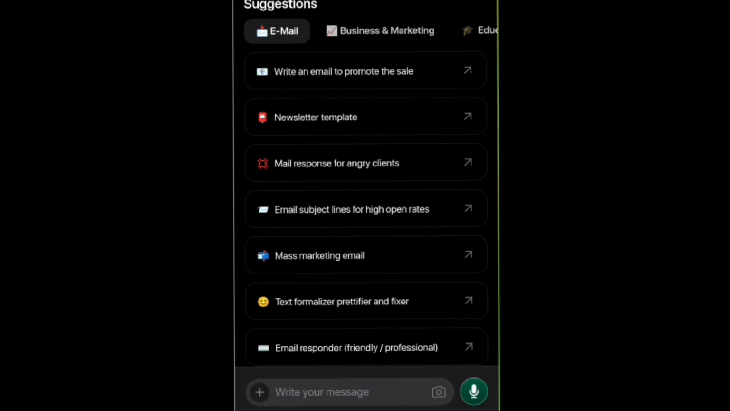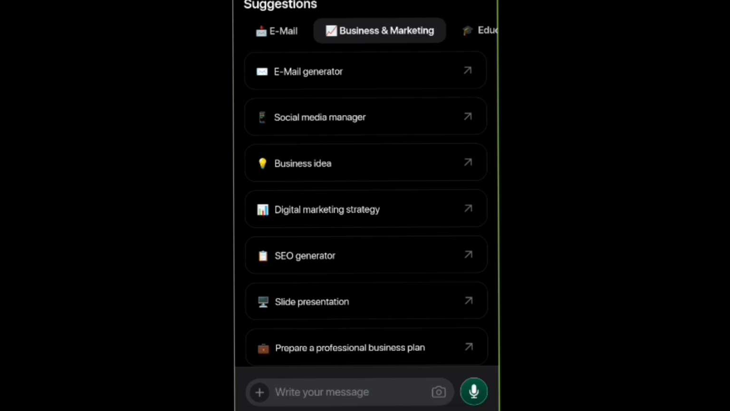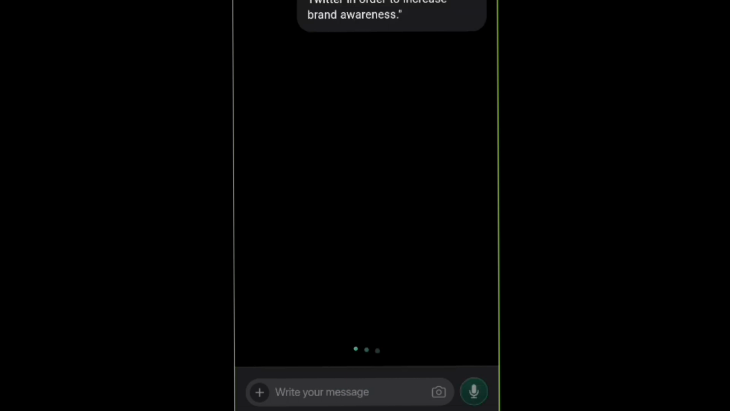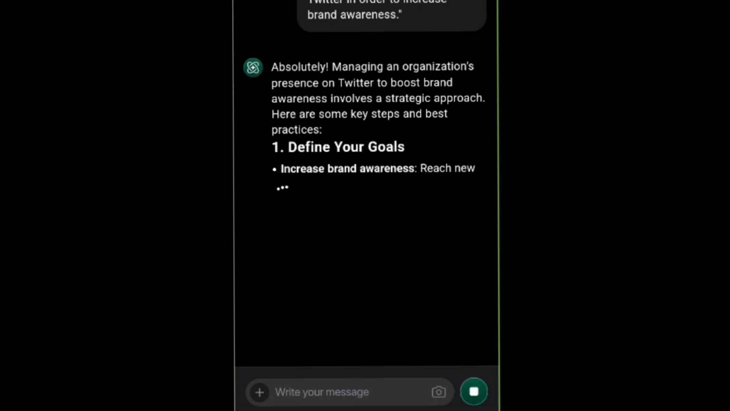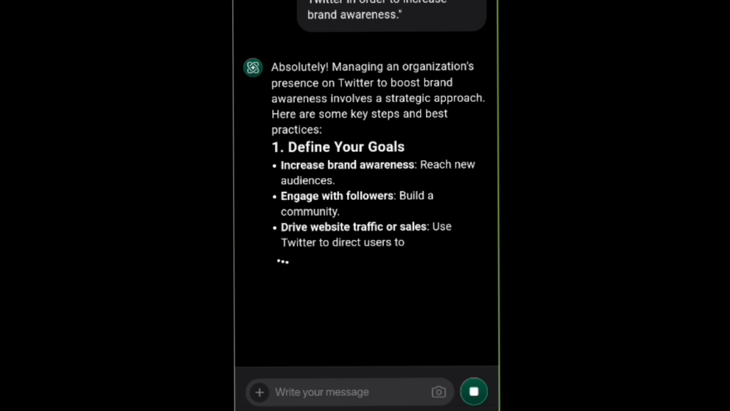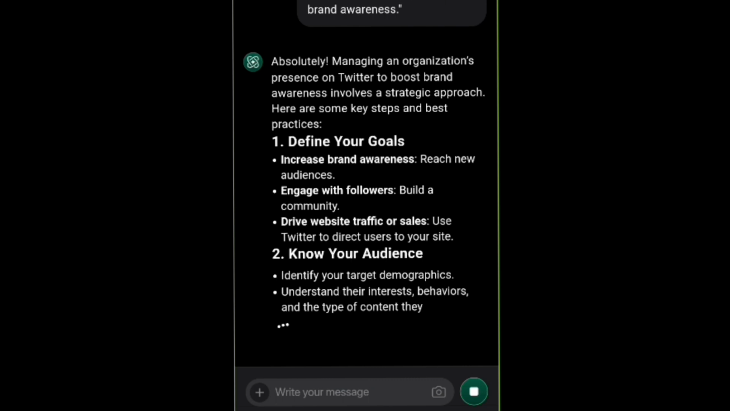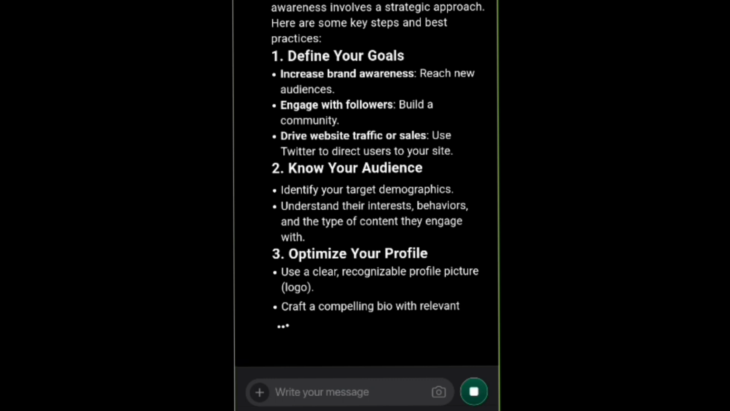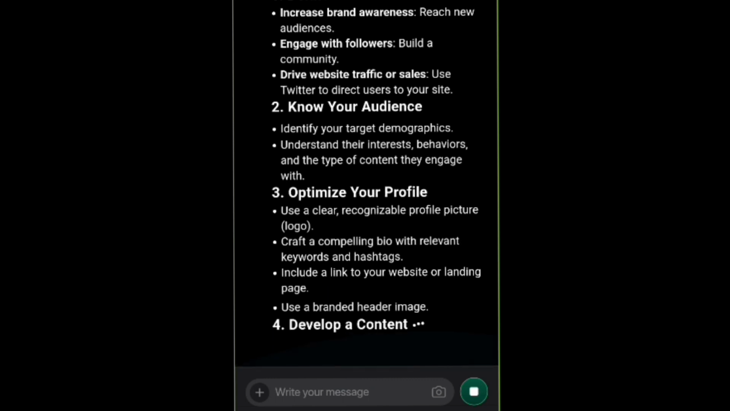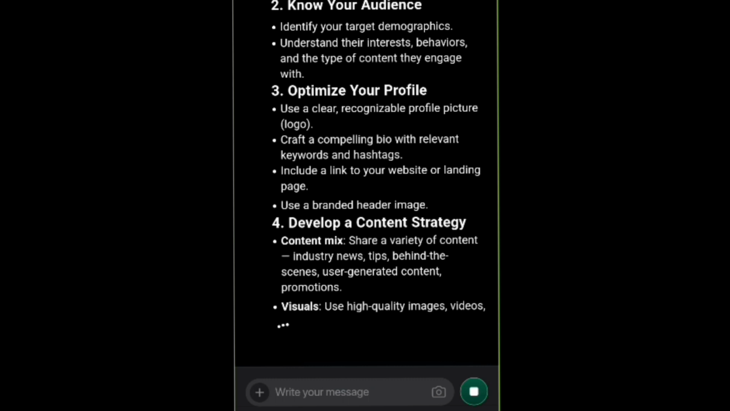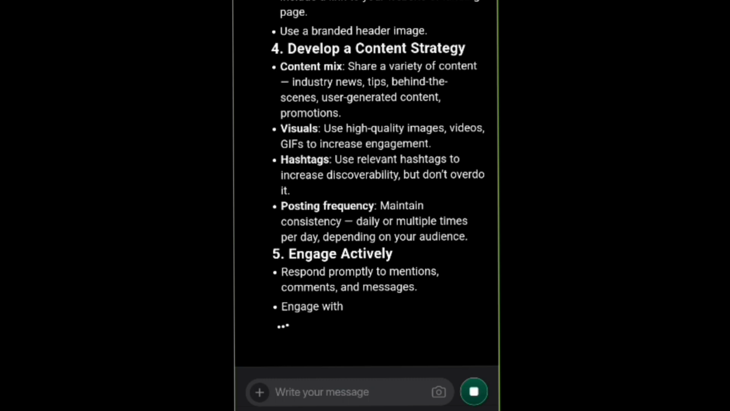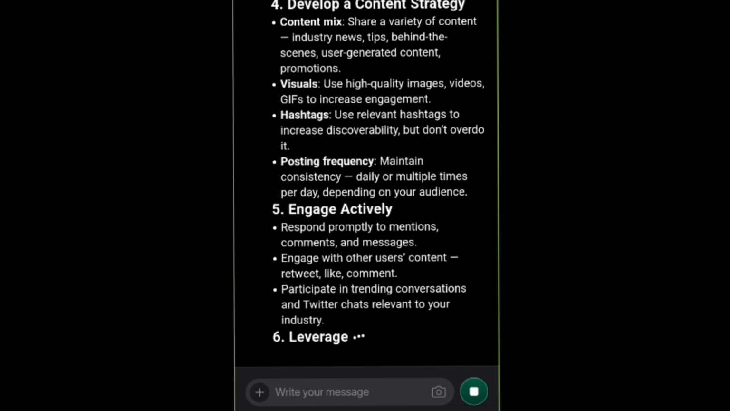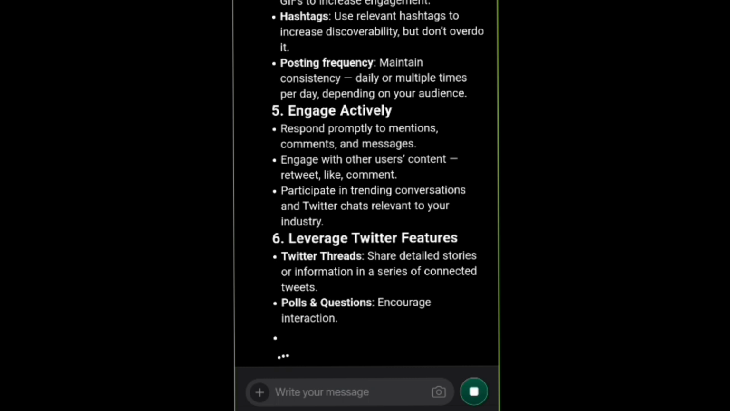Now you can also make use of it. Look at this business and marketing. Now you can see image generator, social media manager. If you call yourself a social media manager, now look at it. I just clicked on it. Now I need help managing the presence of an organization on Twitter in order to increase brand awareness. Look at what is brought out for me. So now you can always use this. Once you have the idea of what you actually want to create, you can always use ChatGPT as a backup for the things you actually want to do.